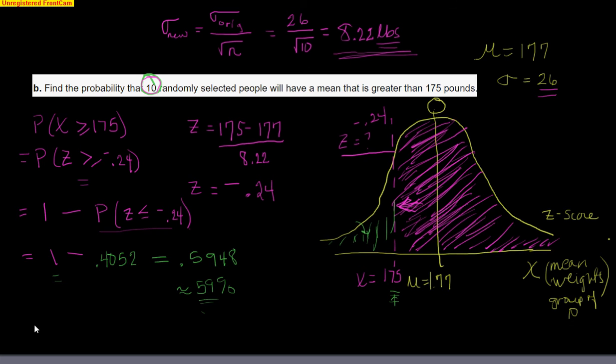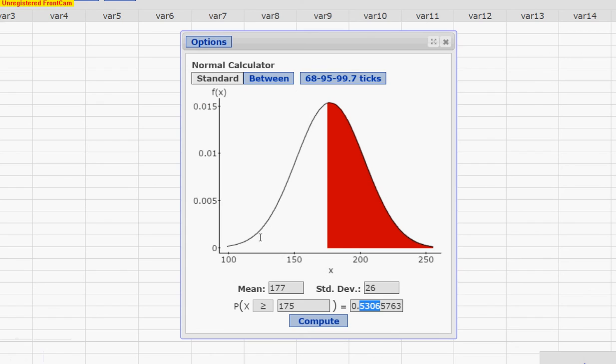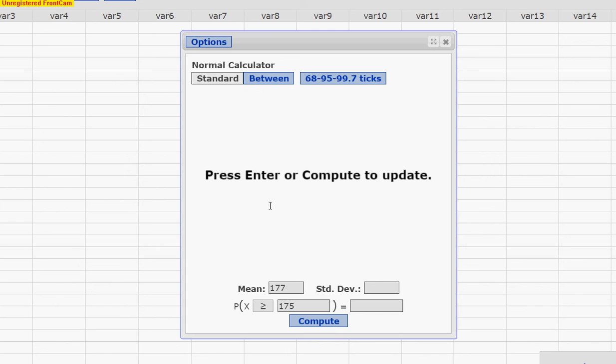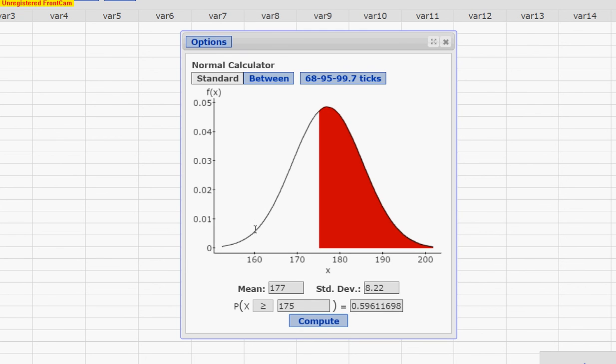Quickly, let's use the technology again to confirm our answer. You will see the mean stays at 177. However, our standard deviation is changing from 26 to 8.22. The rest is the same. We're still trying to find the probability that X is greater than 175 pounds. We hit compute here, and it gives 0.5961. So it's a little bit off. You can try plugging in both those values if you're not getting the right answer.